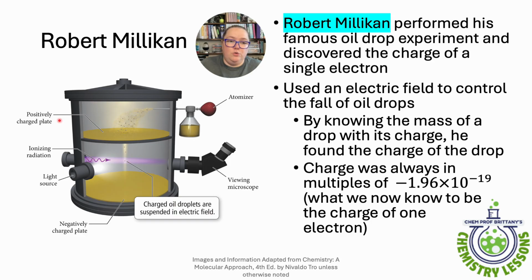So they were falling between the positively charged plate and the negatively charged plate. And he knew the mass of one drop. He knew the charge of one drop. And by using radiation and a light source and a microscope and some fancy measuring tools, he knew that charges always appeared in multiples of negative 1.96 times 10 to the negative 19th coulombs, which is what we now know to be the charge of one electron.